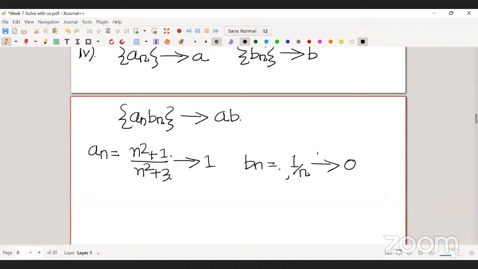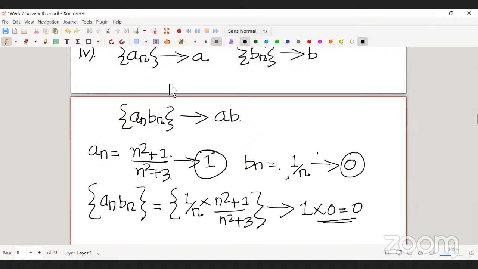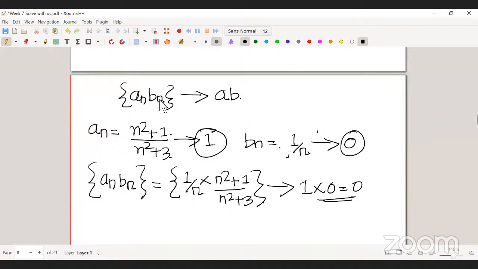So now if I consider this new sequence an times bn, which is 1 by n into n square plus 1 by n square plus 3, then by using this rule, the limit of this sequence is 1 times 0, which is 0, right? So the limit of this product an into bn is basically 0. Okay, so it's saying the limit of the product is the product of the limits.